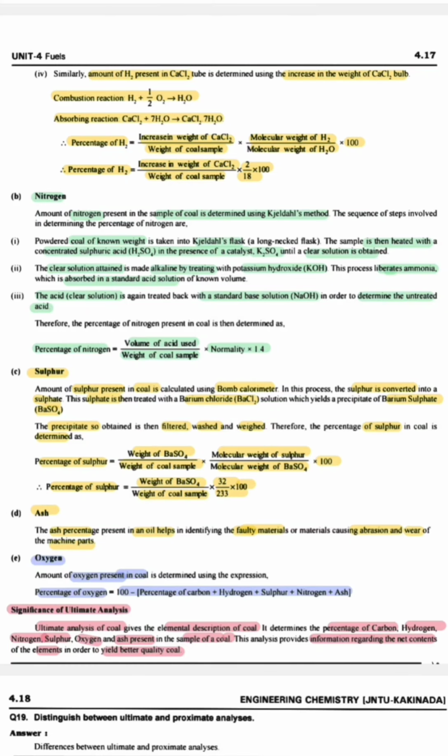And D, ash. The ash percentage helps in identifying the faulty material or material causing abrasion and wear of the machine parts. So the ash content can be easily measured. Next, oxygen. The amount of oxygen present in the coal is determined using the expression: percentage of oxygen is equal to 100 minus the percentage of carbon plus hydrogen plus sulfur plus nitrogen plus ash. So we finally get the oxygen percentage.